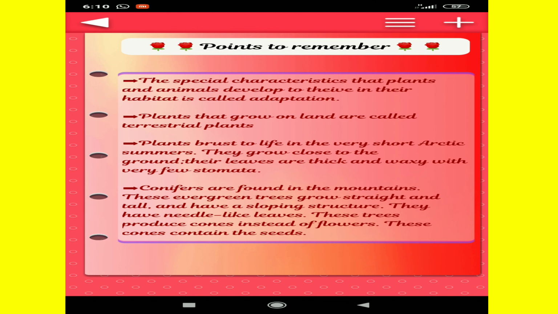Conifers are found in mountains. These evergreen trees grow straight and tall and have a sloping structure. They have needle-like leaves. These trees produce cones instead of flowers. These cones contain the seeds.